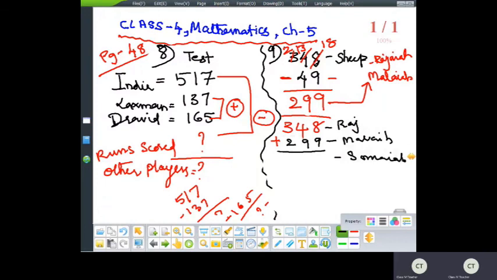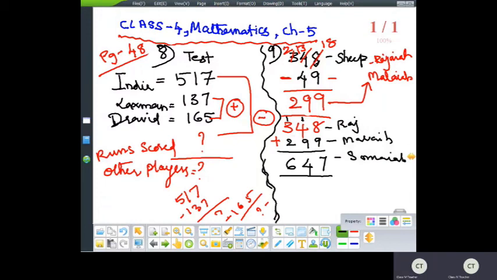Yes. So 8 plus 9, 17. 4 plus 9 plus 1, 14. 4, 1 carry. 3 plus 1, 4. 4 plus 2, 6. 647. Okay. So now you got the number of sheep Somaya has. Yes or no?